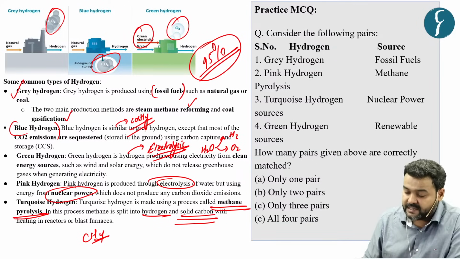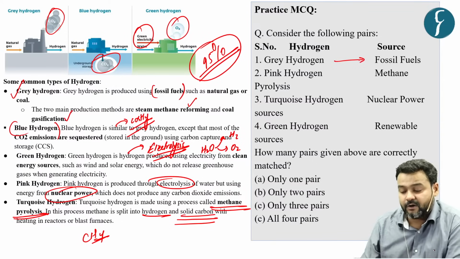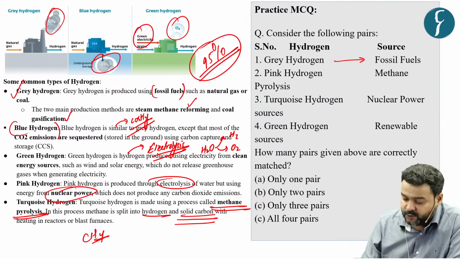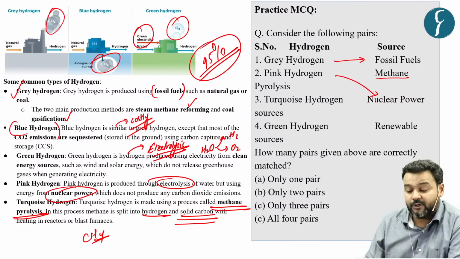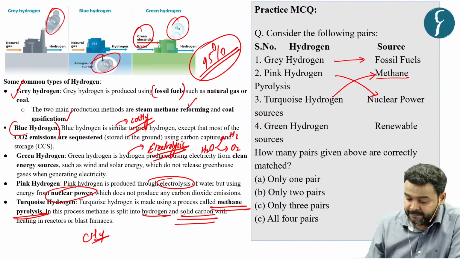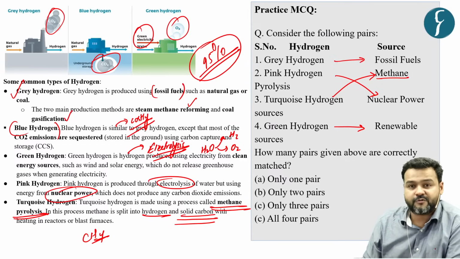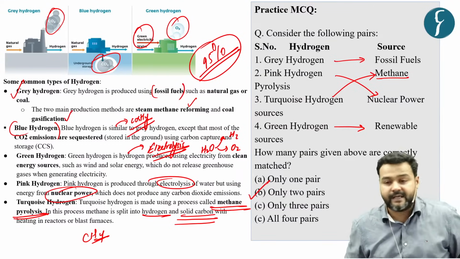So, first option is gray hydrogen. Now, you know it is produced through burning or use of fossil fuel. So this pair is correct. Pink hydrogen is here written methane pyrolysis. You know that pink hydrogen is associated with nuclear power. Turquoise hydrogen is rather associated with methane pyrolysis, while green hydrogen is produced from using renewable sources. So only two pairs are correctly matched.